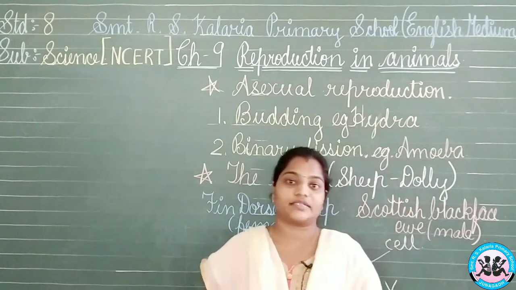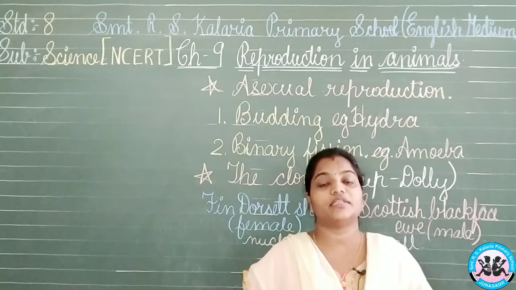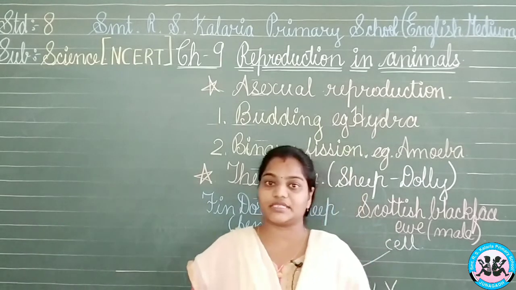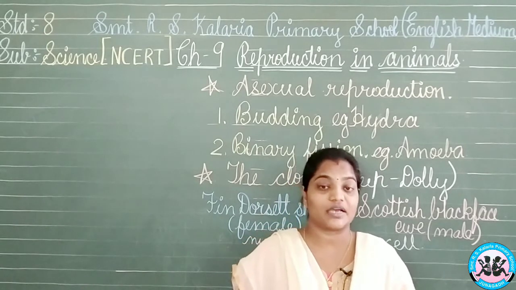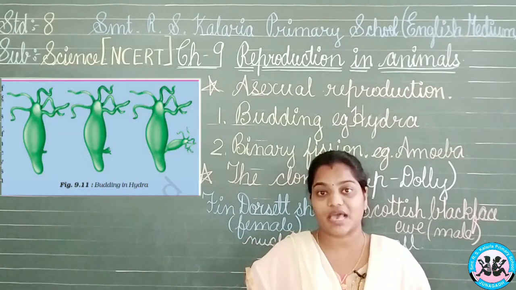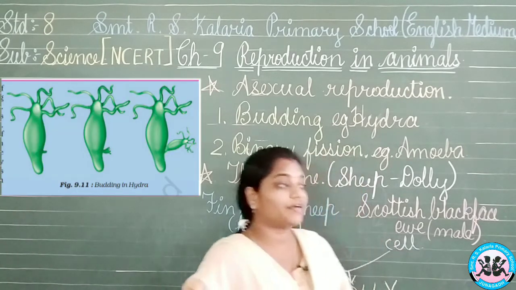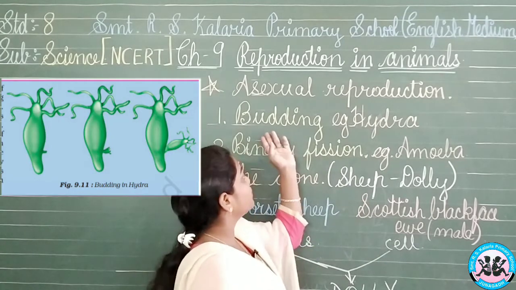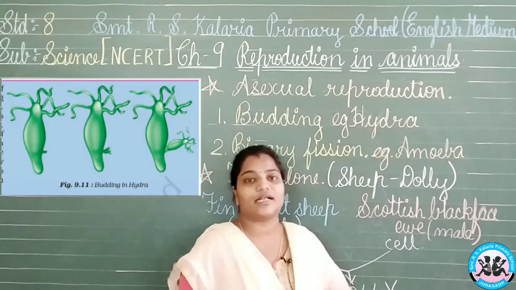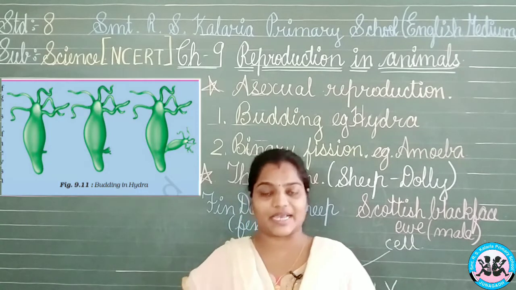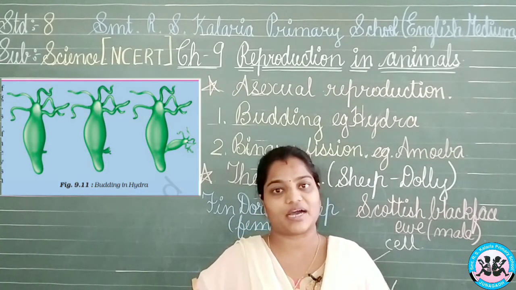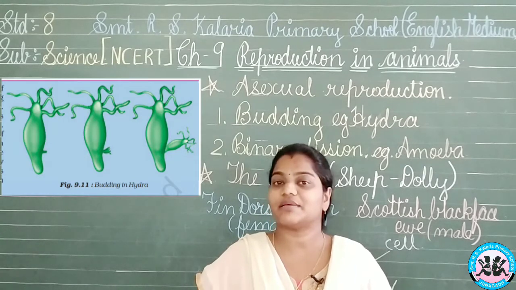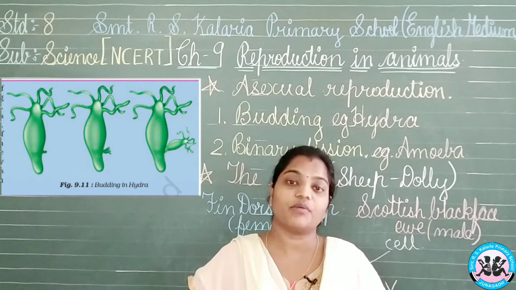Now as we have seen that sexual reproduction is possible in the huge sized animals, that is bigger sized animals. But what about these small sized insects and the animals? Yes, they will be having this asexual reproduction. We have the examples also. For the budding we have the example of the hydra. Now you must have seen that the hydras are not visible with the naked eyes, but they are minute ones. We can see them under the microscope only.